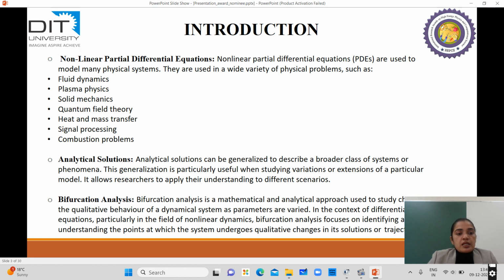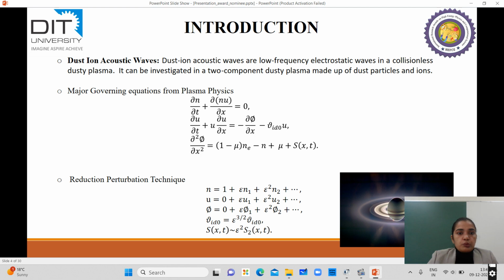On the basis of these analytical solutions and some parameters which this equation consists of, we will do the bifurcation analysis, which is a mathematical analytical approach used to study the qualitative behavior of a dynamical system as the parameter is varied. So our main focus is to study the dust acoustic waves, which are basically low frequency electrostatic waves in a collisionless dusty plasma, which consists of dust particles and ions.